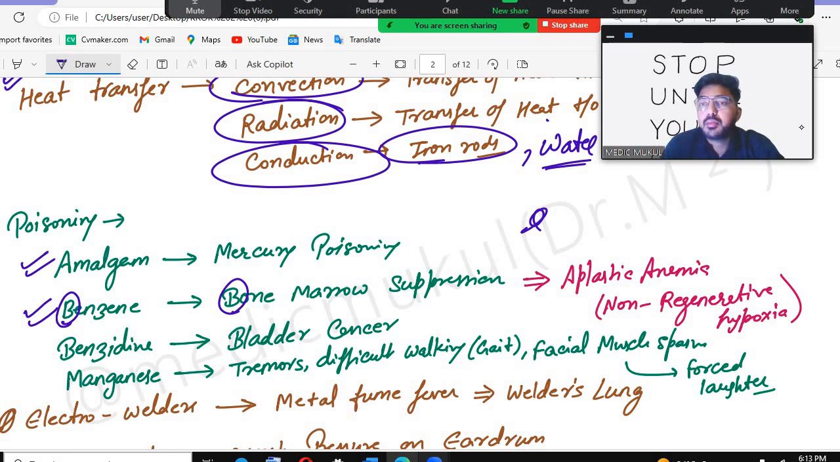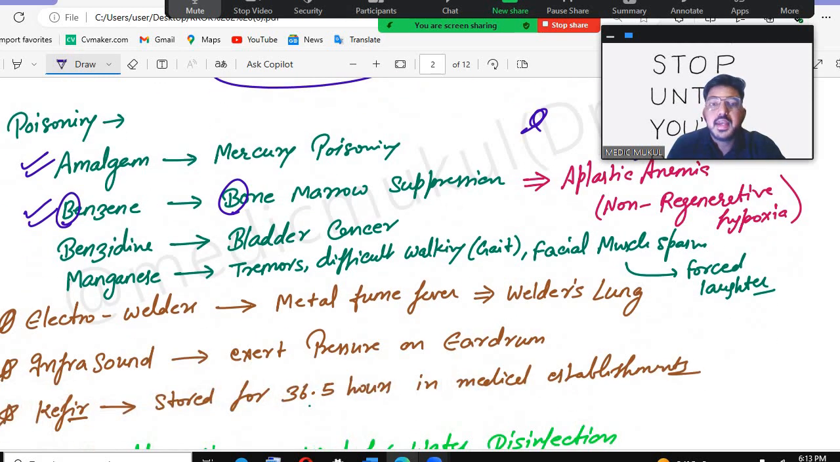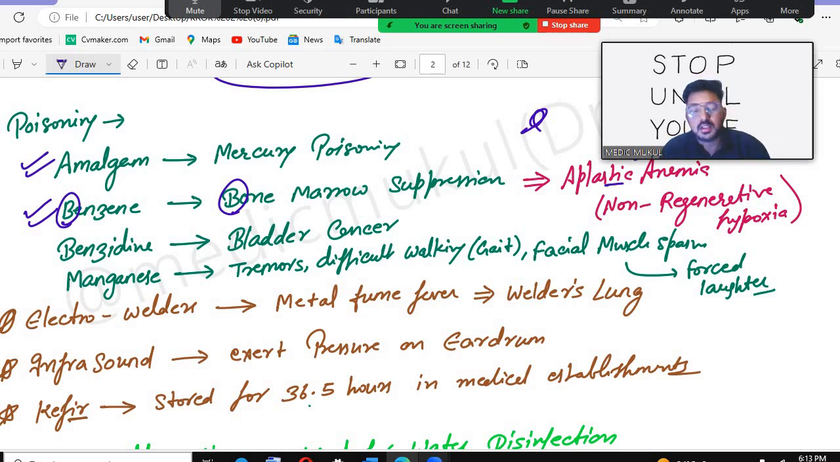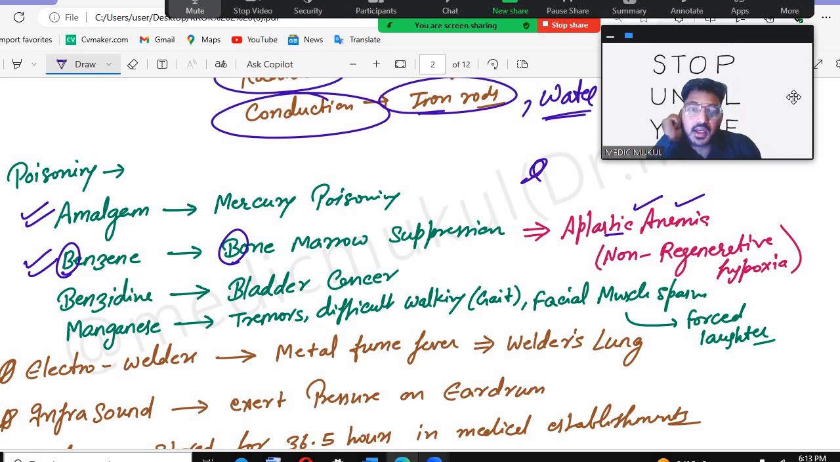Write me in the comment box: chloramphenicol. Chloramphenicol also causes aplastic anemia. This aplastic anemia can give you hypoplastic anemia also, and they cause non-regenerative hypoxia. So this is aplastic anemia.